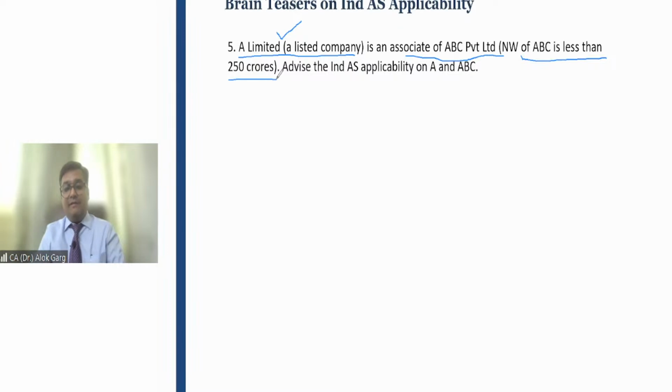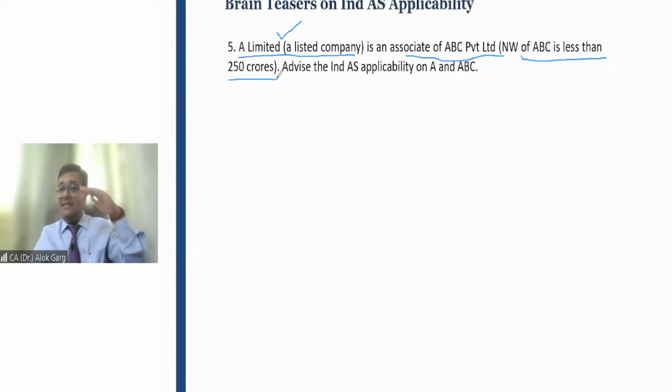Friends, if Ind AS is applicable, who is A Limited? A Limited is an associate. It's a listed company. Ind AS is applicable to A Limited. Who is ABC? ABC is an upward entity, but it is not a holding. It is an investor. So on A Limited, Ind AS is applicable, but on ABC Private Limited, Ind AS will not be applicable. Why? Because it is an investor, number one. Number two, this is a private limited entity with less than 250 crore of net worth.